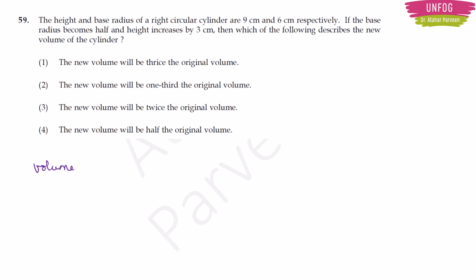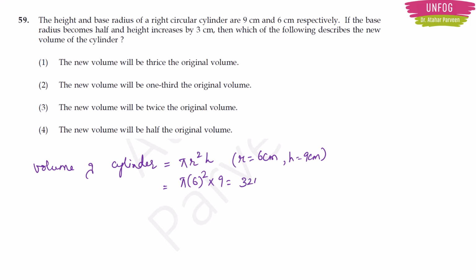See here, the volume of a right circular cylinder will be pi r square h. As per the question, r is 6 centimeter and h is 9 centimeter, right? So what will be the volume then? So pi into 6 square into 9, right? So this one is going to be 324 pi. 6 sixes are 36, 36 into 9. Okay. What about the new volume of the cylinder? This also will be equal to pi into r square into h, right?